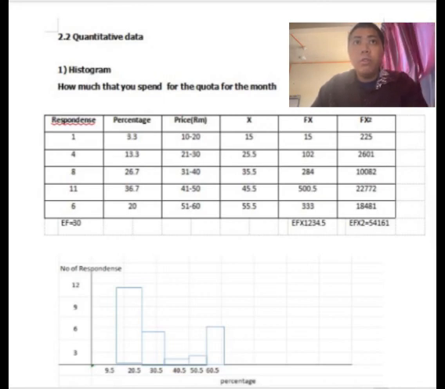Same goes to the 4, we just take 4 and times by 25.5 and we get 102, and some others. For the FX times 2 here, we take 15 and times by 15 and we get 225 right here. Same goes to 25.5, and we times by 102 and we get 2601.